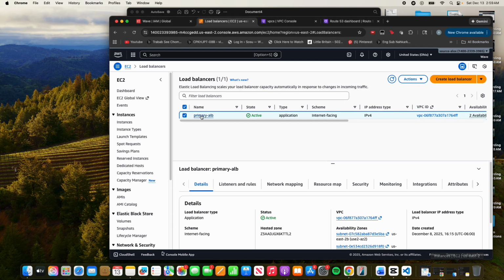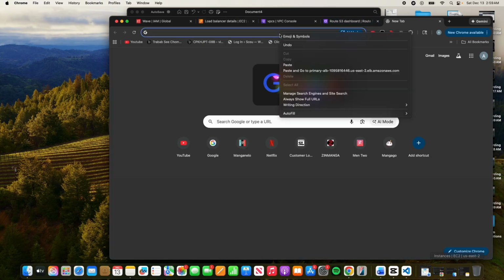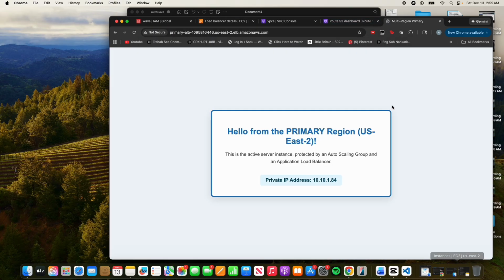When we hit the ALB's DNS name, we see the welcome page for the primary region with the blue color, confirming our production environment is live and highly available.